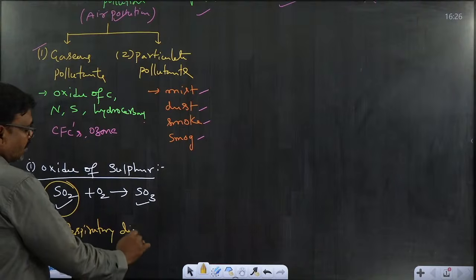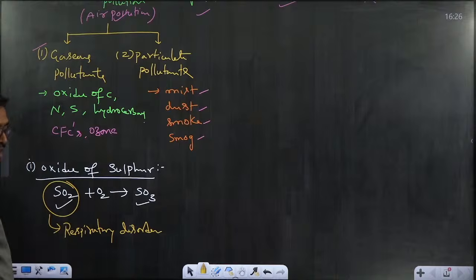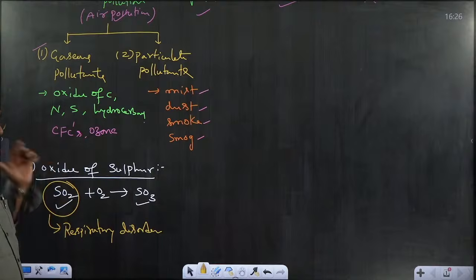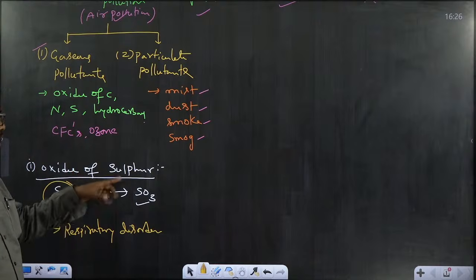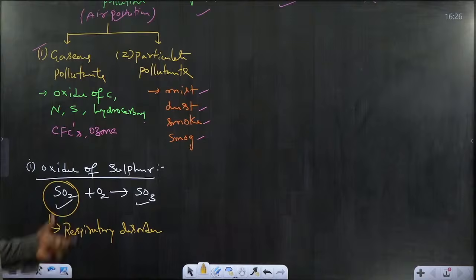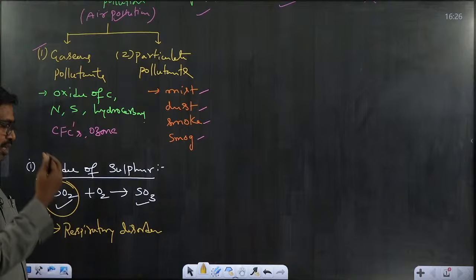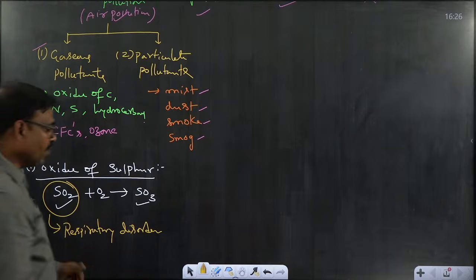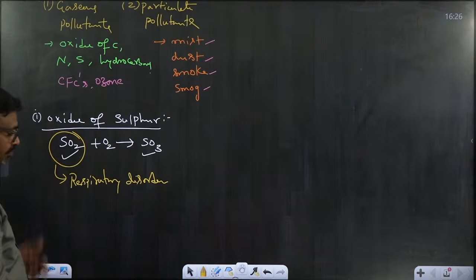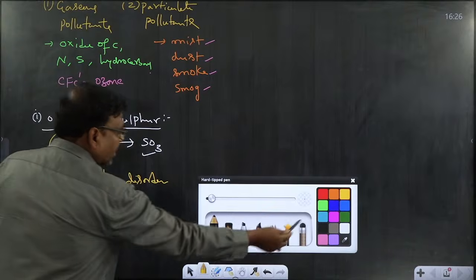Respiratory disorders will be mainly due to the presence of atmospheric sulfur dioxide. That sulfur dioxide is liberated due to volcanic eruptions, along with sulfur dioxide in atmospheric air produced by the burning of fossil fuels. The liberated sulfur dioxide will cause respiratory disorders in human beings. The smooth tissues in the respiratory tract, especially the mucous membranes, will be affected by sulfur dioxide. This happens in humans and animals.